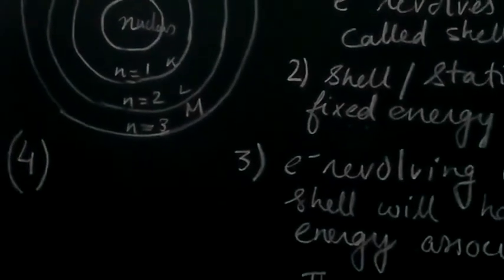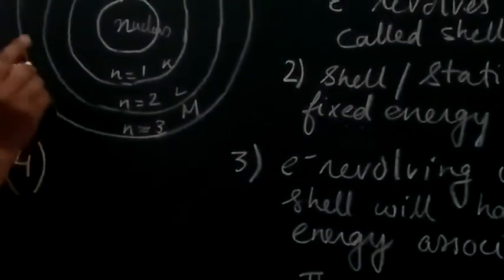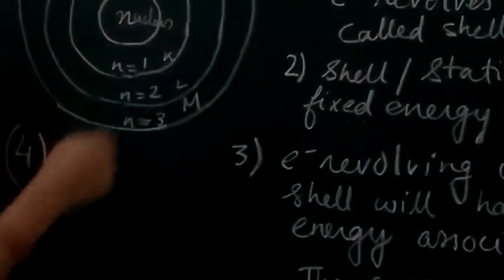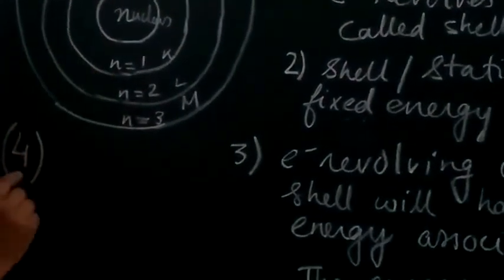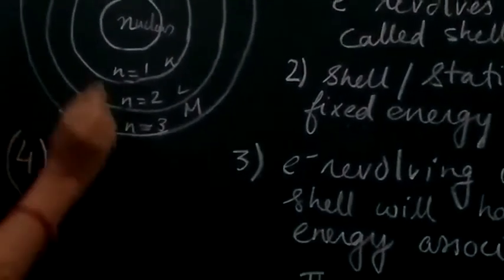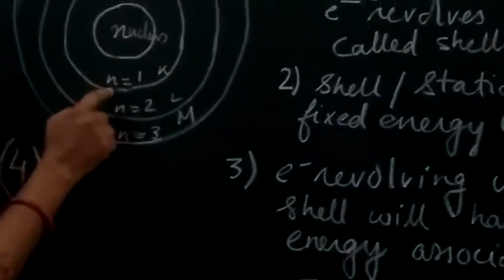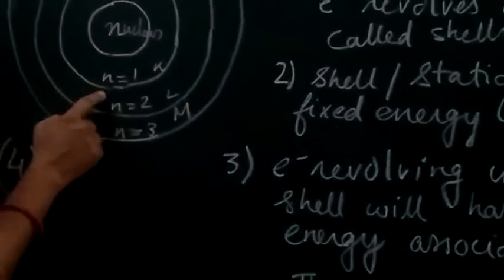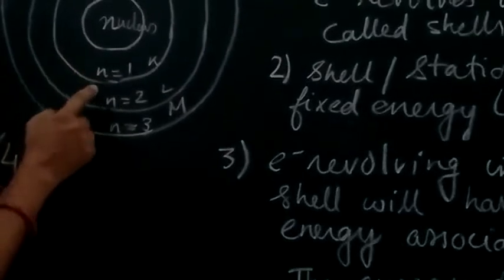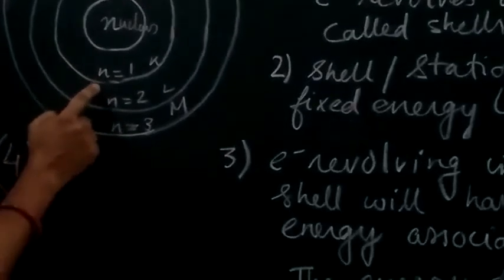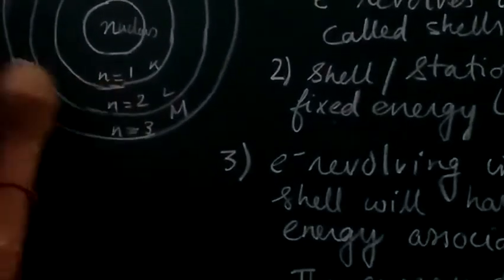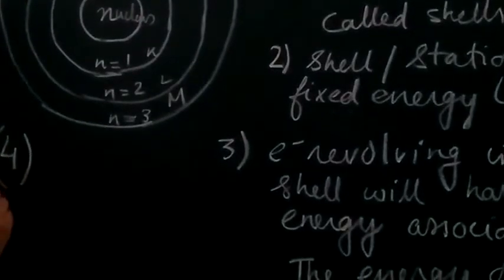it is similar to the energy point: there are a number of circular orbits around the nucleus. The presence of the electron in a particular shell is permissible only if, while revolving, the angular momentum is an integral multiple of h upon 2 pi.